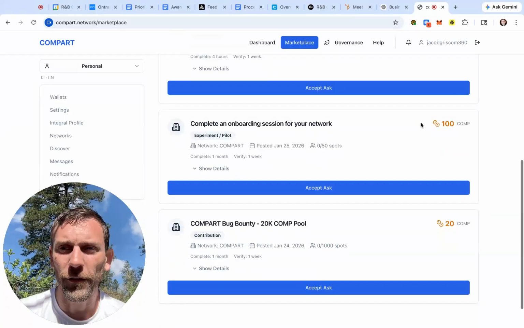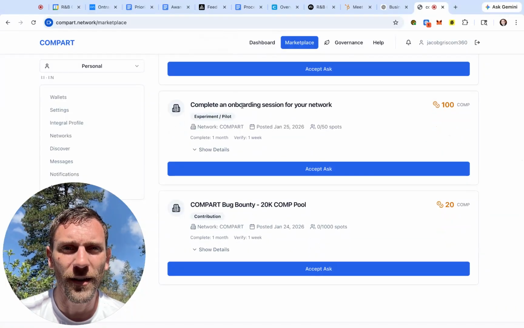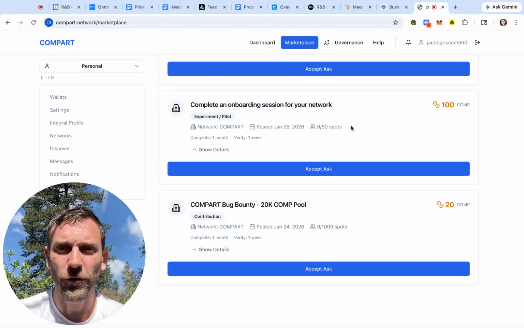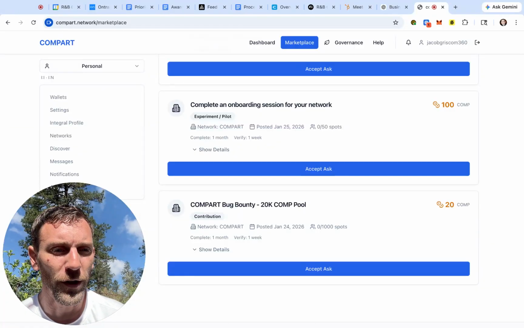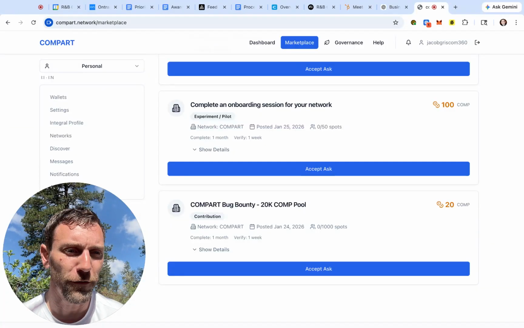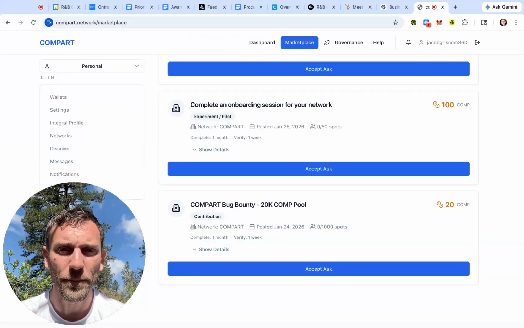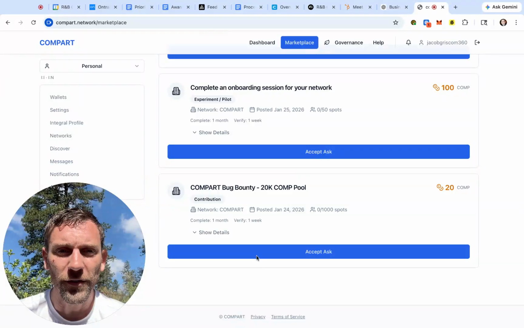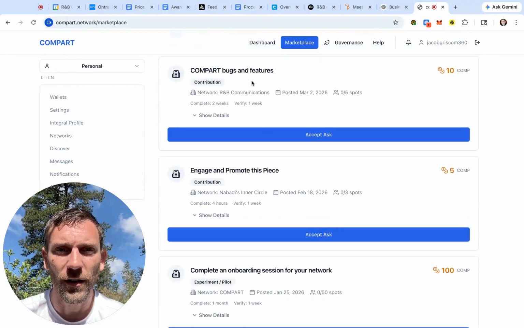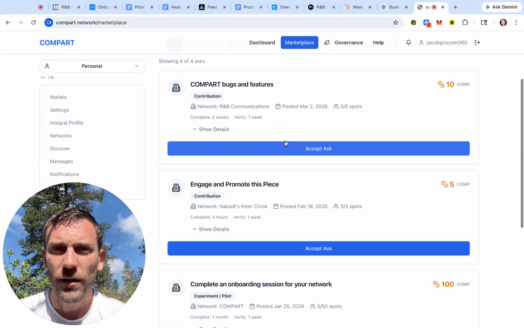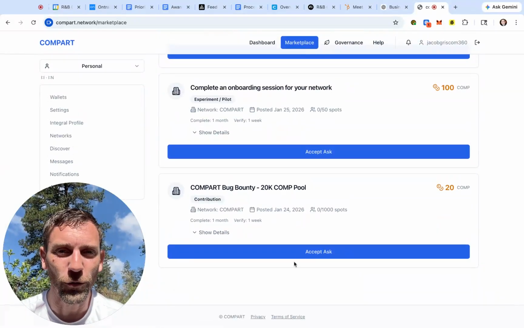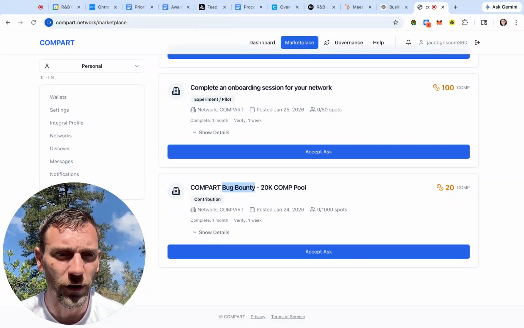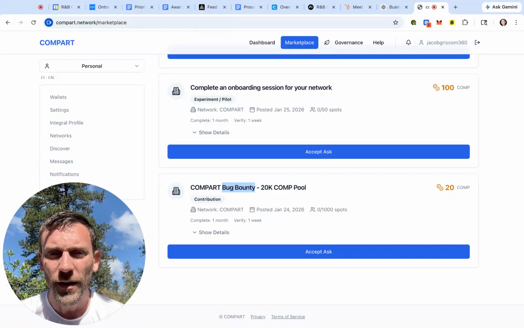The other one, we're also giving 100 comp reward for doing dedicated onboarding sessions for a network, because right now what we need are more complete network onboardings and use cases and showing off what people are able to use this for. And we've got a separate COMPART bug bounty down here. Oh, this one, I get it. This was within just our R&B team. So anyway, you can use this one for 20 comp. And it says a bug bounty, but I'm happy for that to be feature improvements and ideas as well at this point.